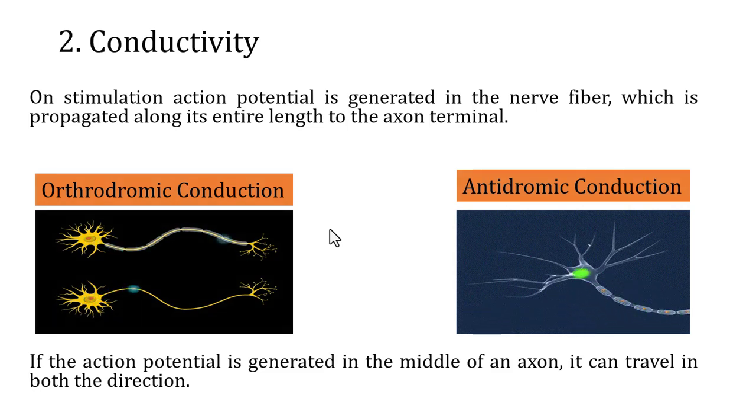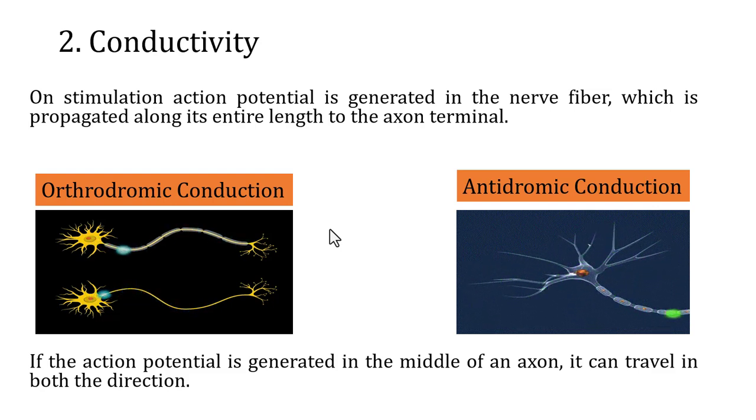As we just saw, if strength of the stimulus is enough to reach the threshold and there is an action potential generated, it propagates along the nerve fiber or along the axon to its terminal, which is referred to as conductivity. If the action potential is generated in the middle of an axon, it can travel in both the directions.